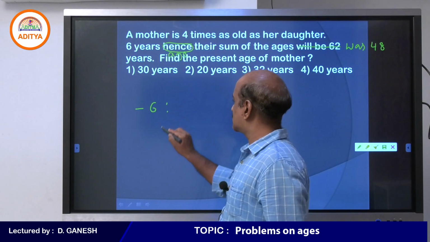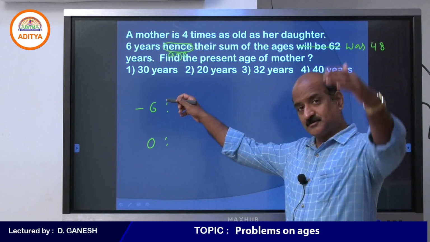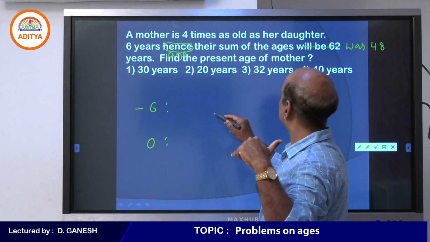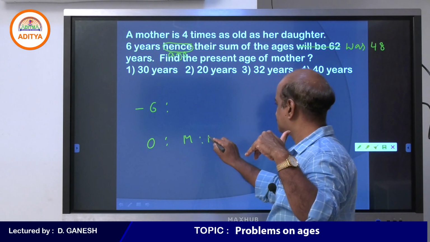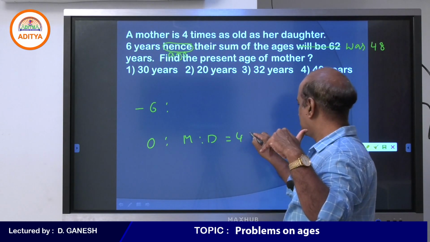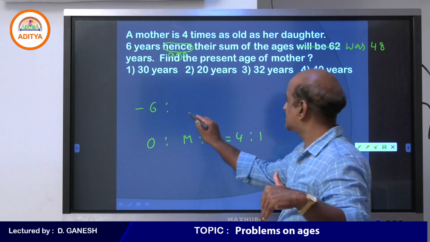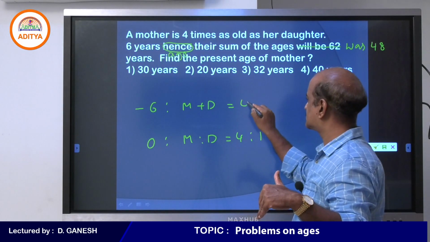One is 6 years ago, and then the present. A mother is 4 times as old as her daughter. Remember, this is the situation of the present. And 6 years ago, the sum of the ages of mother and daughter was 48 years.